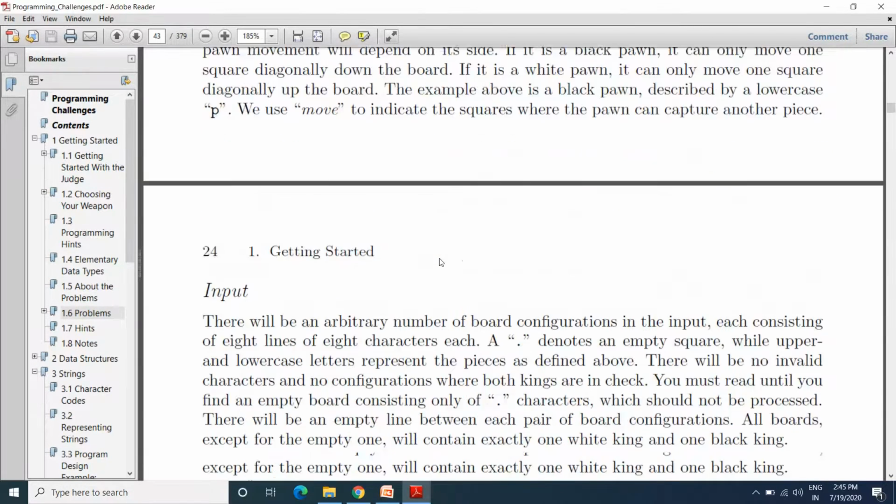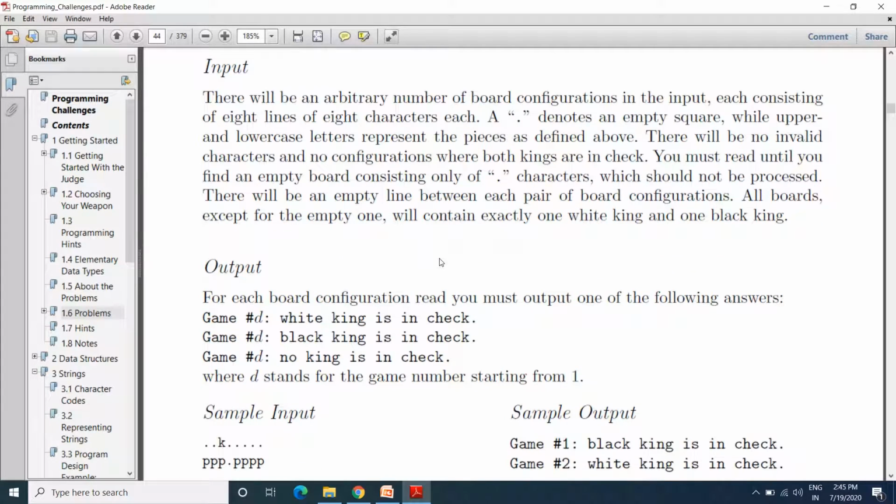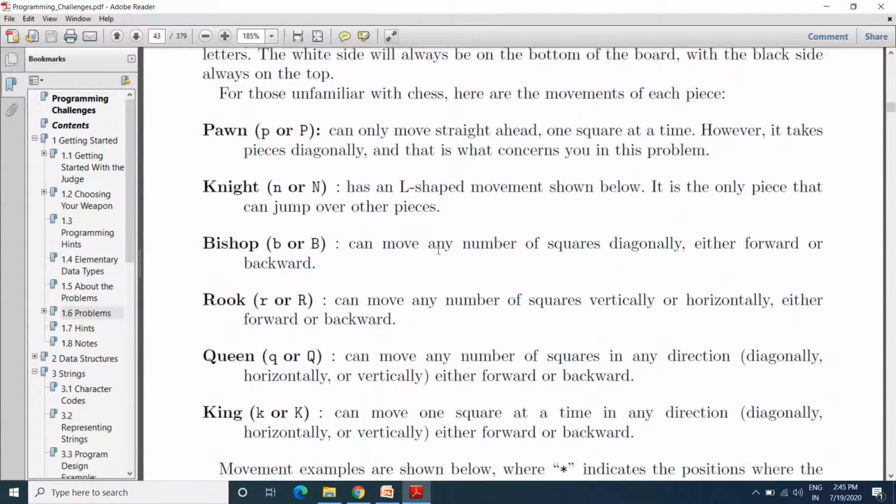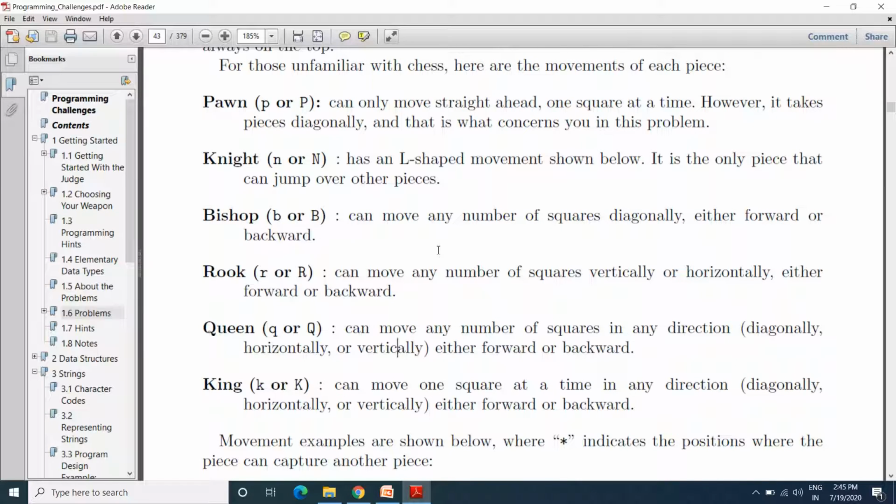So this is a very simple thing: you need to create a chess game. This is what is going to be considered. According to the given problem statement, we need to identify the movement of each and every piece on the block of the chess, and according to that you need to implement your logic.